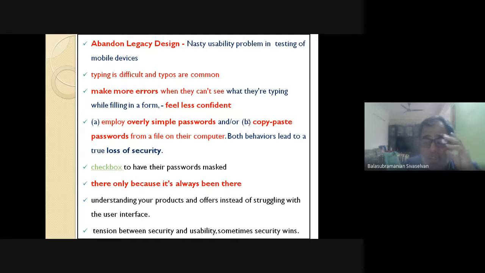And what are people eventually doing? In the name of increasing security, if you have this setup, people are either compromising for very easy passwords like 123456, or they have one password for all websites. Unfortunately, if something goes wrong with one app or one website's security, you are taken for a toss. This is actually that discussion in HCI called security versus memorability. How do I design passwords that are both secure as well as memorable? What is memorable for you should not be easily predictable by somebody else.